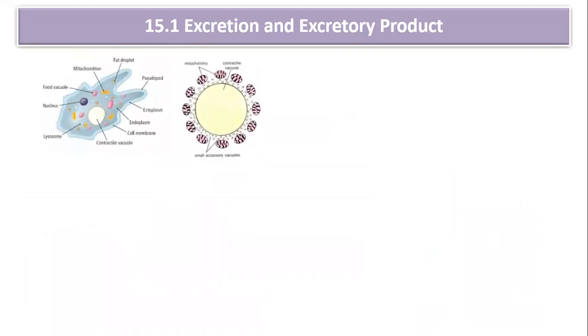There are unicellular organisms. They have the contractile vacuole, which is going to collect and discharge the waste product outside the cell. An example is amoeba. Amoeba has an excretory organ known as the contractile vacuole, which is going to collect the nitrogenous waste product and then throw it out. If you observe, the contractile vacuole is always surrounded by mitochondria so that it can push the contractile vacuole toward the plasma membrane, and then the contractile vacuole will empty the content outside the cell.